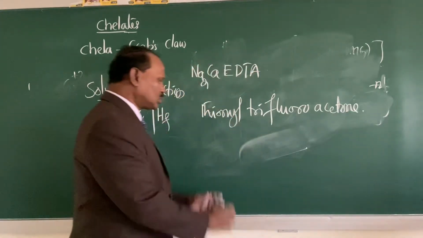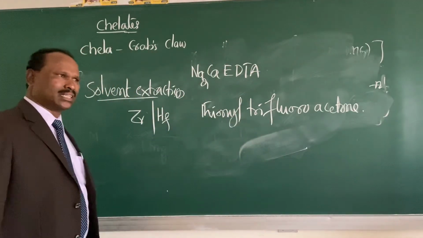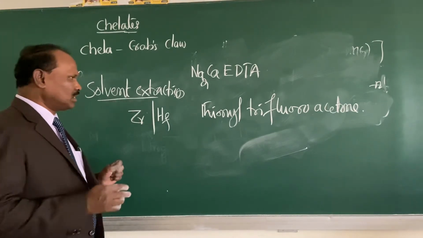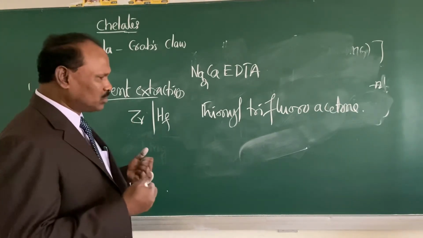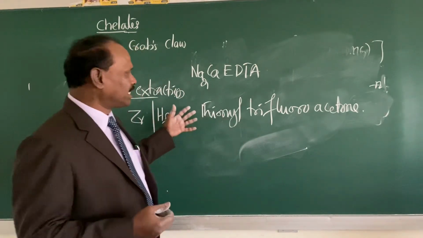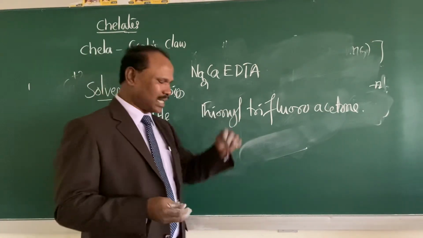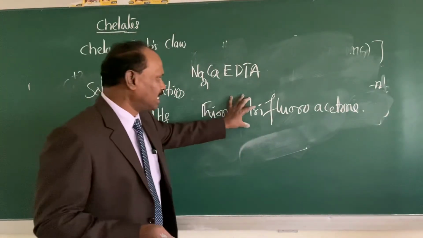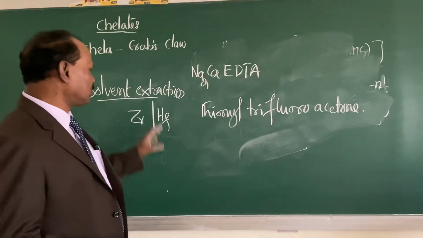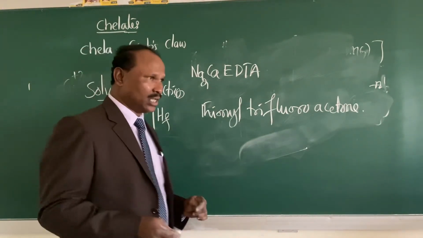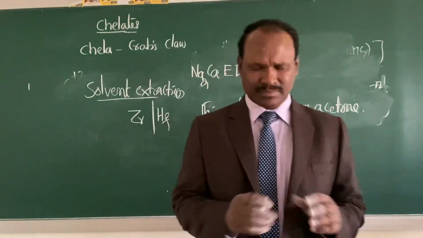Now our aim is to separate these two from one another. If a solution is given having zirconium and hafnium, we can separate this by using the chelating technology. We use the chelating agent thenoyl trifluoroacetone. So zirconium forms a chelate with this thenoyl trifluoroacetone. Hafnium also combines with this thenoyl trifluoroacetone to form a chelate.